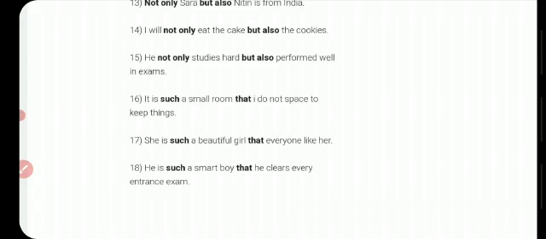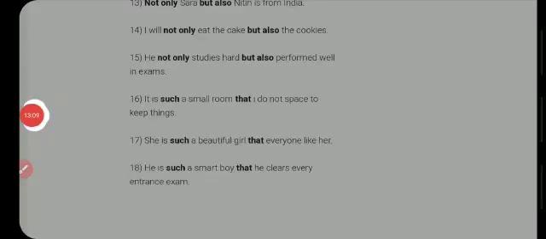Next is such that. It is such a small room that I do not have space to keep things. She is such a beautiful girl that everyone likes her. He is such a smart boy that he clears every entrance exam. Thank you.